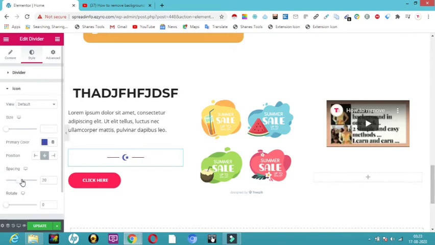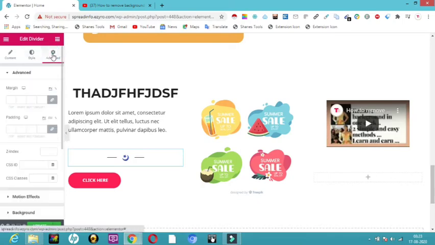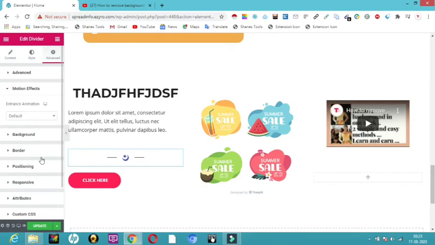You can also choose how much spacing you want between the icon and the divider, and if you want to rotate it, you can also rotate it. So here you can see you can rotate that. This is all we can do, and then in the advanced part, you can have a margin and padding, however much you want, and you can even give motion effects and a background. This is all we have discussed, along with borders, positioning, and responsiveness.